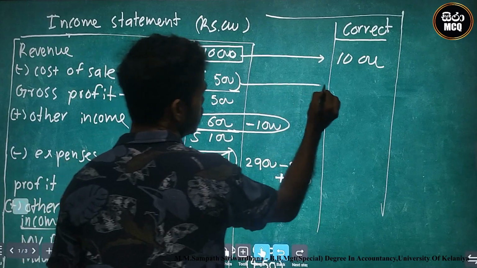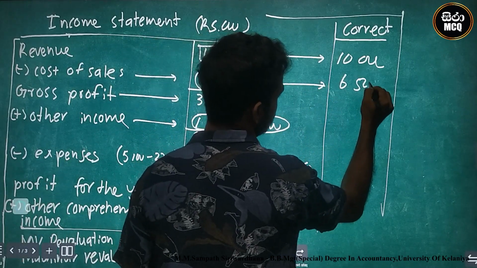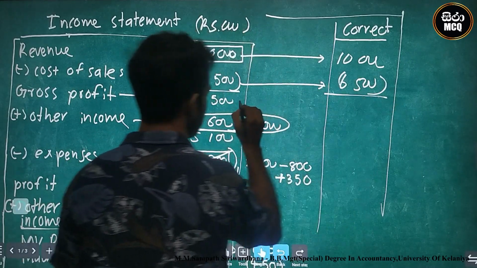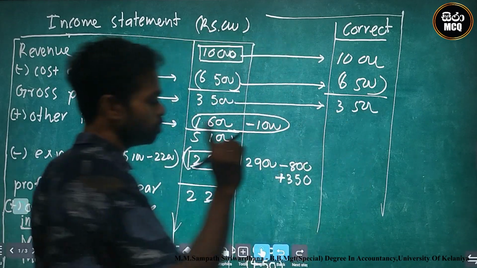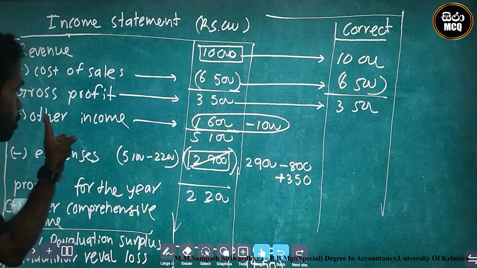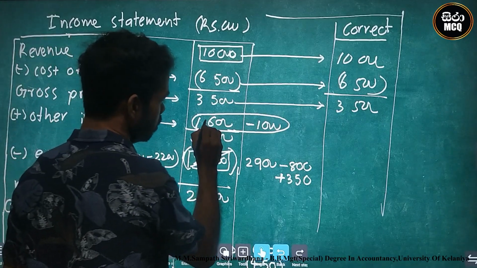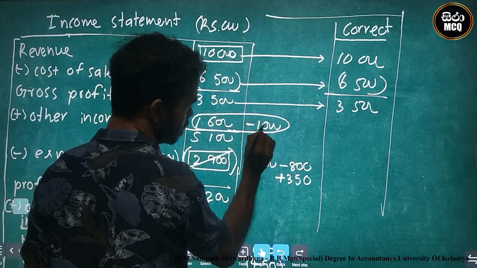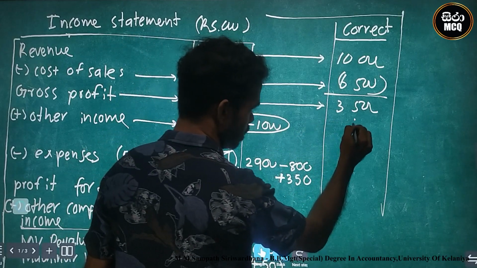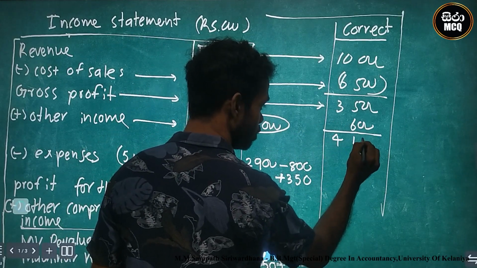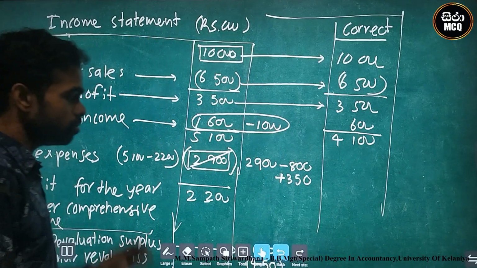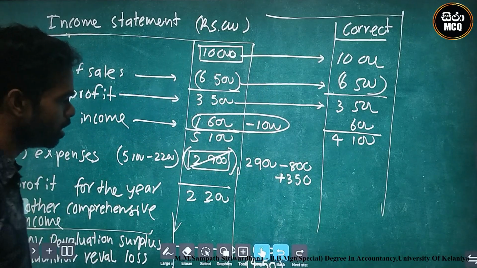Cost of sale no change, 6,500. Gross profit is no change, 3,500. But this is the changing other income, 1,600 minus 1,000. Answer is 600 only. I add this one, 4,100.